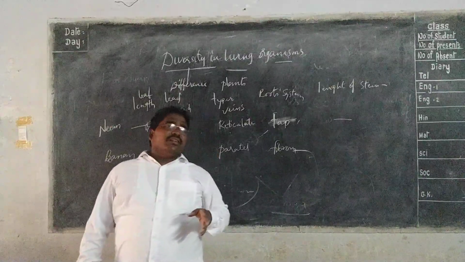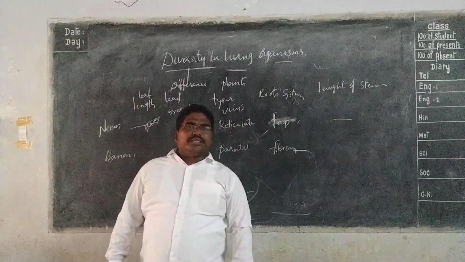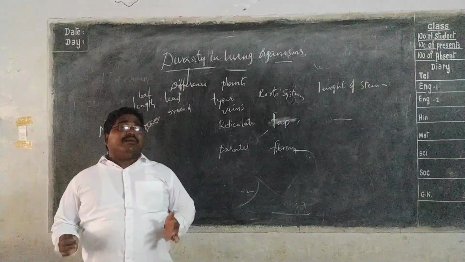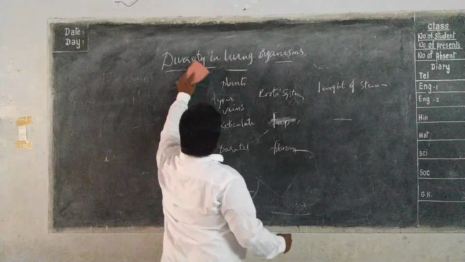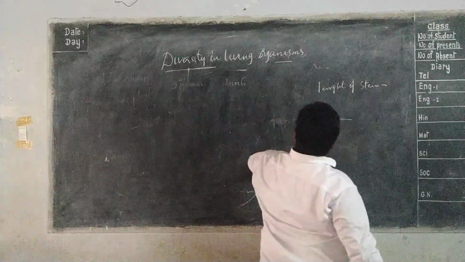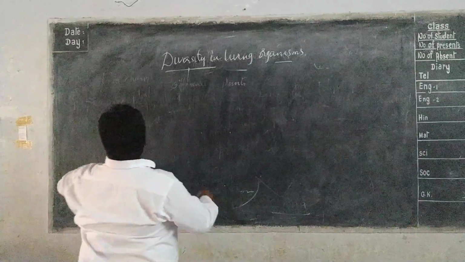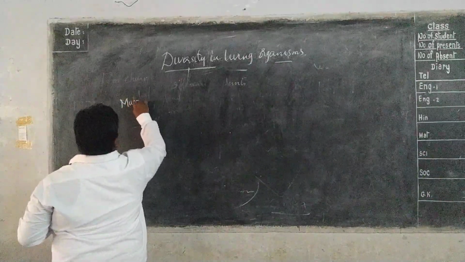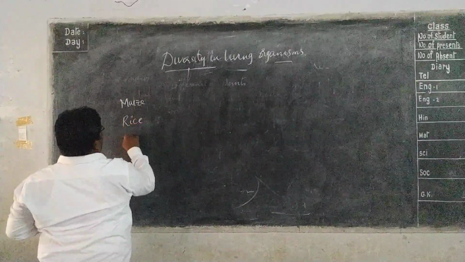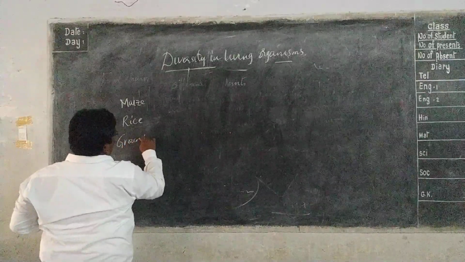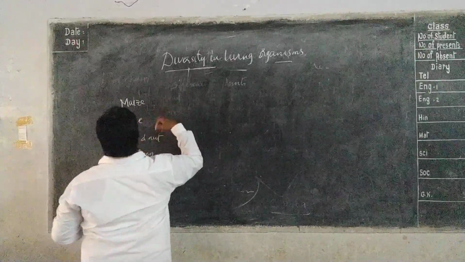So dear students, now I have taken this one, red gram, green gram, whatever you want to take, groundnut. You can take different types of seeds and observe the differences present in them. I will explain in a better way. Take plants like maize, rice, groundnut, bean. Okay, these we have taken.